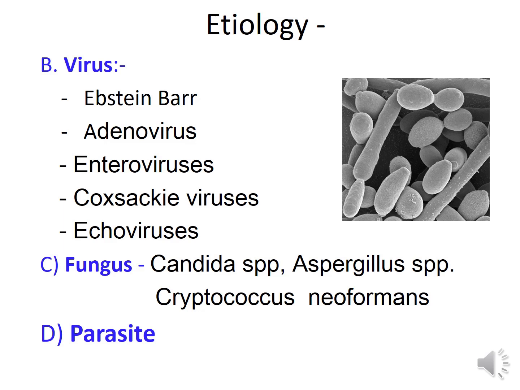Now viruses: Epstein-Barr virus, adenovirus, enterovirus, Coxsackie virus, echovirus. And amongst the fungi, Candida species, Aspergillus species, Cryptococcus neoformans, all these can cause UTI. And among the parasites, pinworm infection is one of the causes of UTI in children.